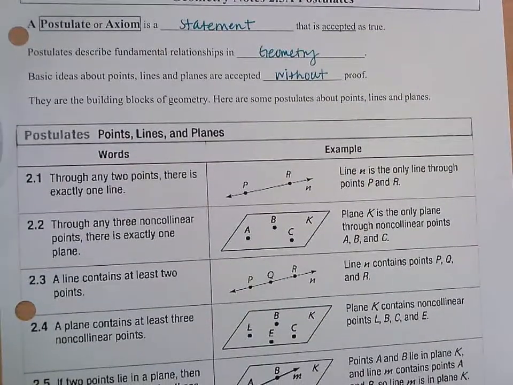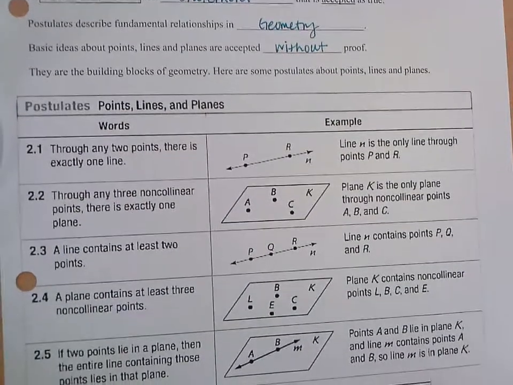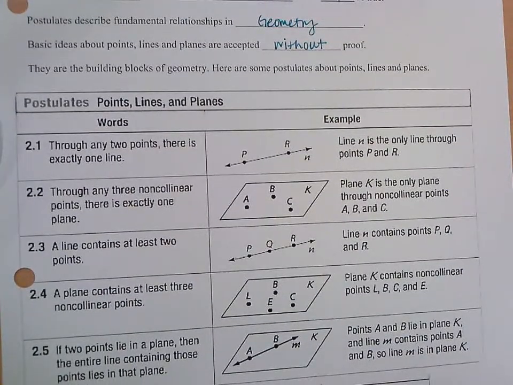If something is a theorem, for example, because we had theorems in there, theorems are things that are proven. So postulates are accepted without proof. And as it says here, they are the building blocks of geometry. So going through just to quickly discuss these postulates regarding points, lines, and planes. And then we'll use them in different ways on the back of the sheet.